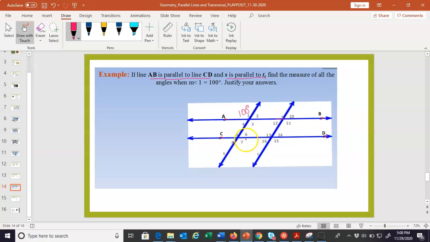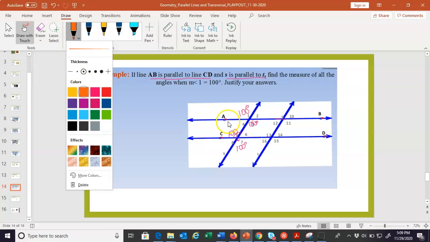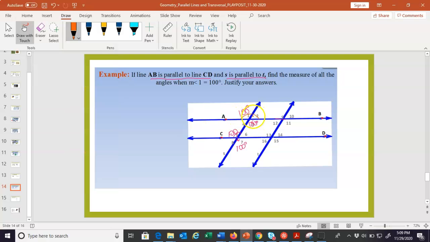So let's start working our way through the picture. Angle 1 and angle 3, this is what I would naturally do. They're vertical, right? What else is 100? Ooh, angle 5 is 100. Those are alternating interior. And also angle 7, right? Another vertical. So we already have 4 angles. Now remember, if it's not equal, it's supplementary, one or the other. So we can very easily now find angle 2. These are a linear pair. They add up to 180, so this has to be 80.